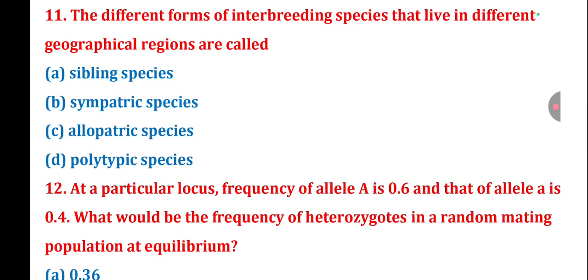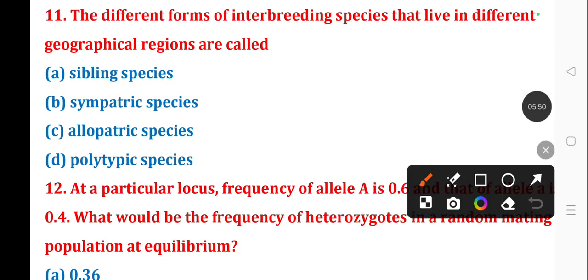Next question number 11. The different forms of interbreeding species that live in different geographical regions are called... The correct answer is option C, allopatric species.